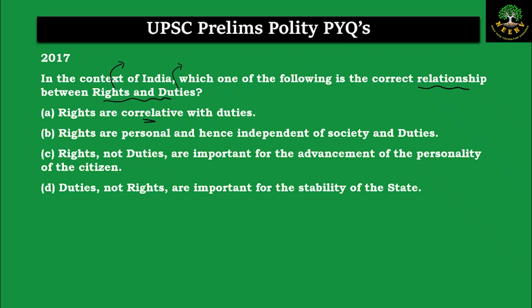So your rights you're enjoying, and for the other person to enjoy his rights, you have to respect his right. So you respecting his right becomes a duty, a kind of obligation. When you are enjoying your personal right, you also have a moral obligation to respect the other person's right, and this societal obligation in turn becomes a duty. So that way, rights and duties go hand in hand.